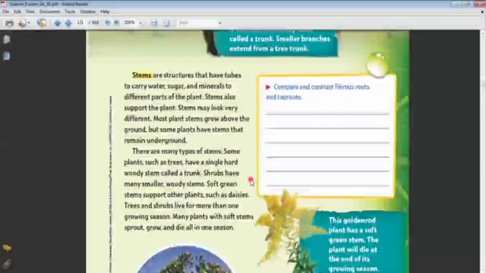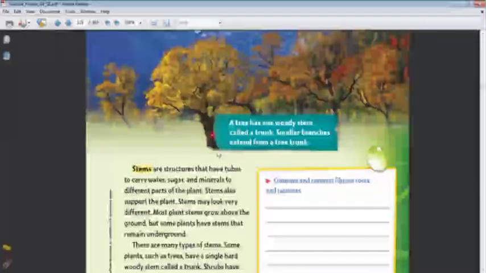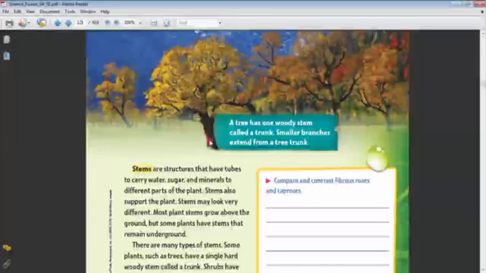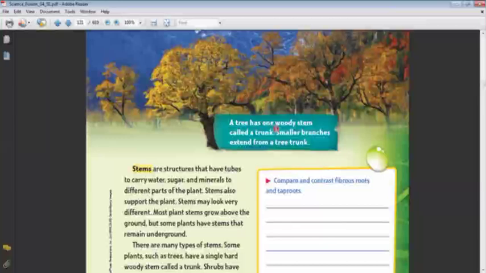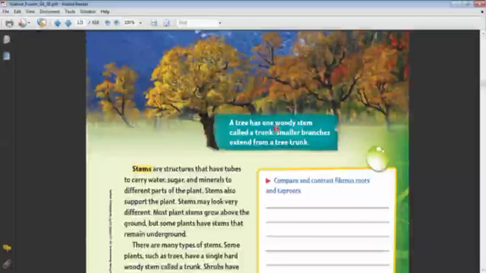But we have different types of stem. We have a stem like the one present in trees, like this one. It's called the trunk. The tree has one woody stem. I have the trunk, and shrubs, and green stems, whose color is green.